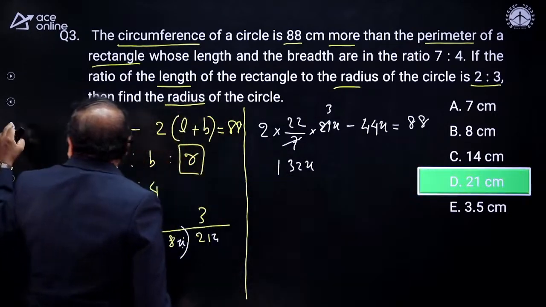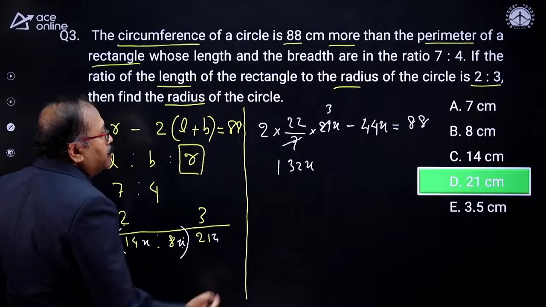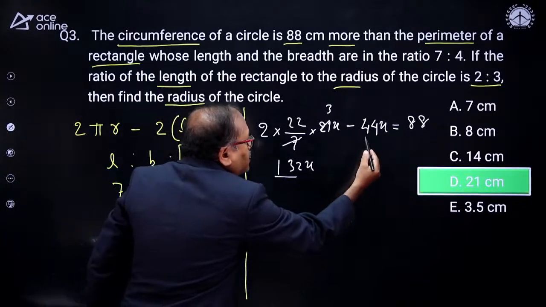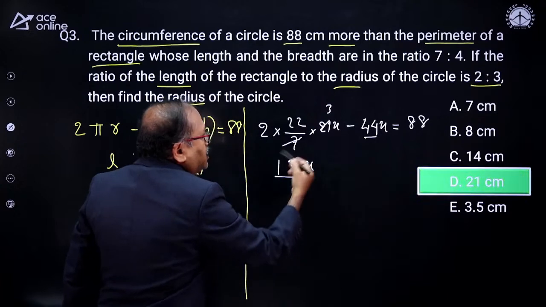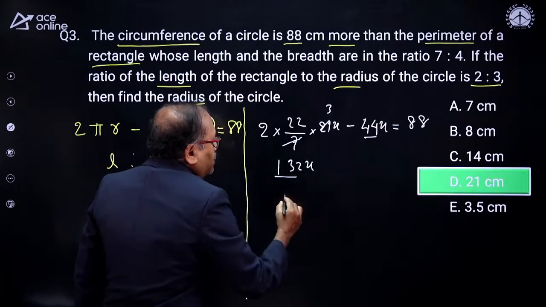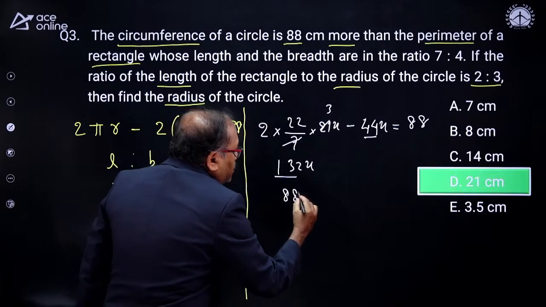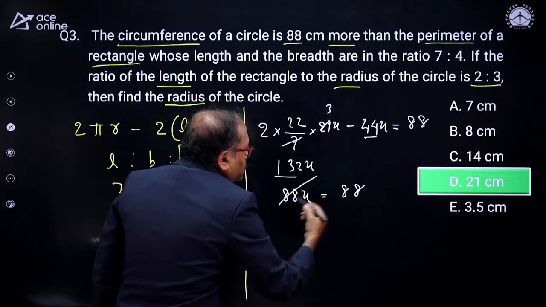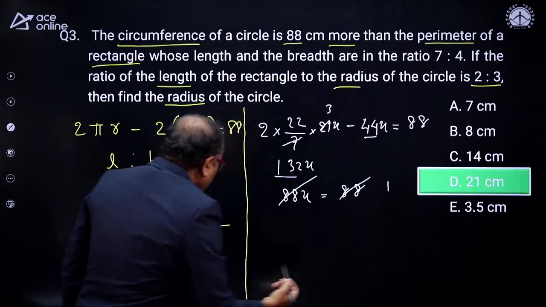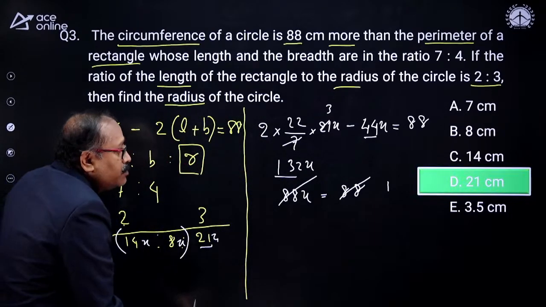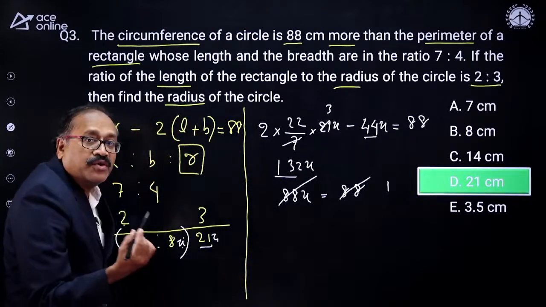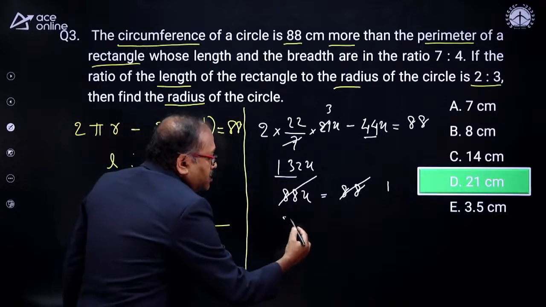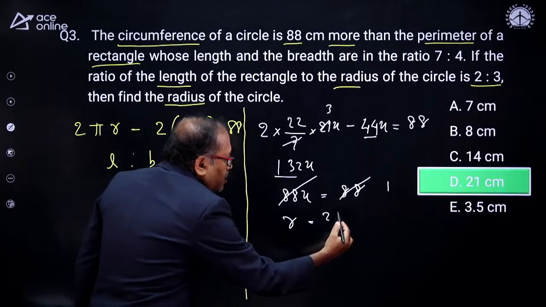So directly take out 44x, what becomes of this? 12 minus 4 is 8, and then 12 minus 4 is 8. So I am getting 88x, which is equal to 88. Then x is equal to 1. Therefore 21x will be equal to 21. So my radius is 21.